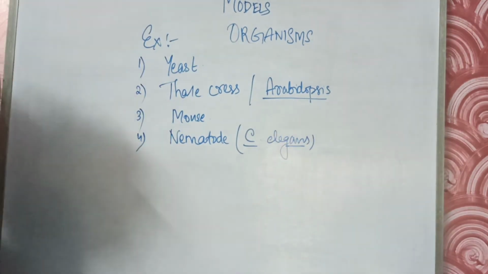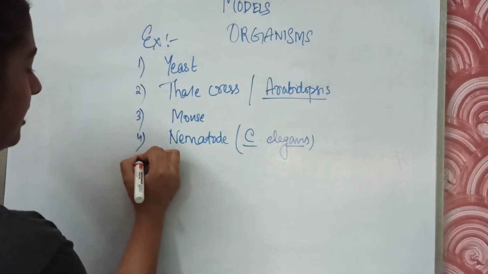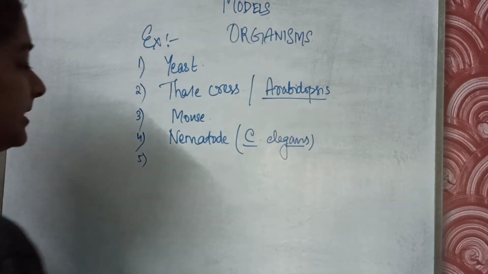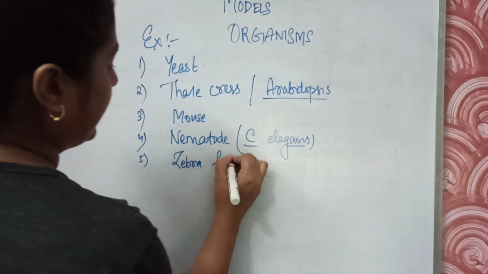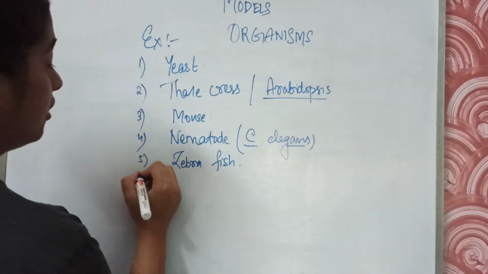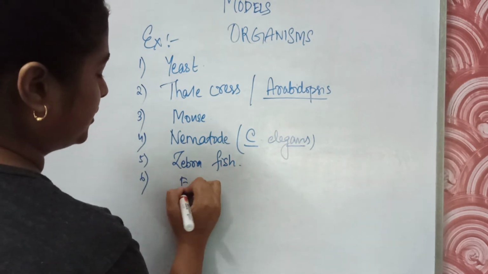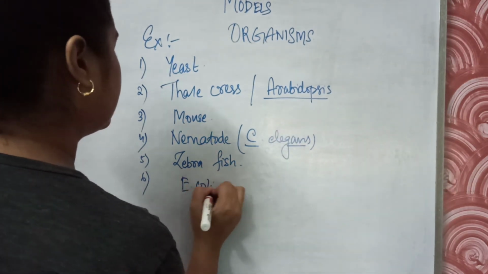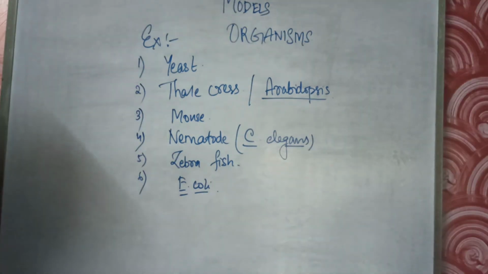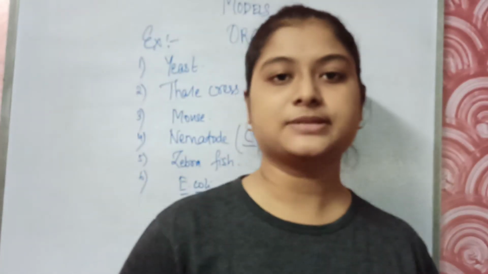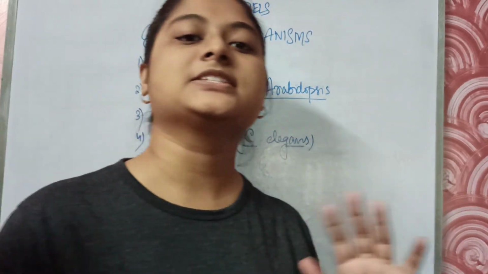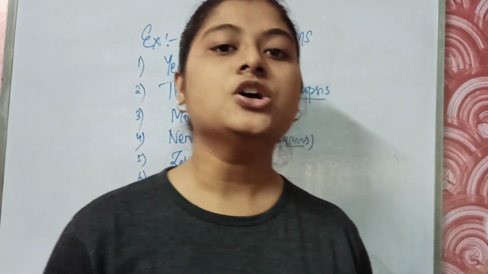We are using zebrafish nowadays as a model organism. We are also using E. coli, that is Escherichia coli, as a model organism. So these are a few examples of organisms that we use as model organisms. We are performing experiments on them, doing genetic research, transcriptomic or any other molecular level research on these organisms.